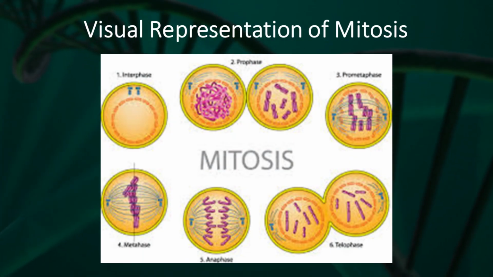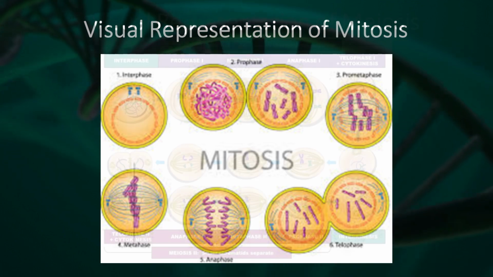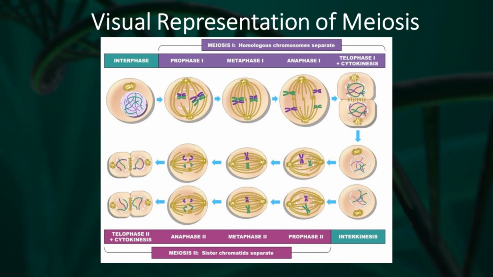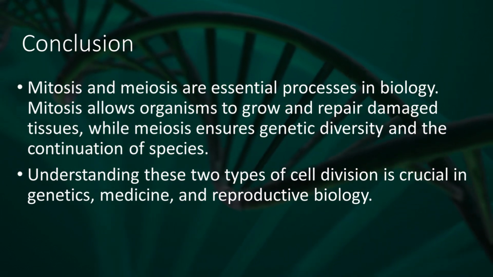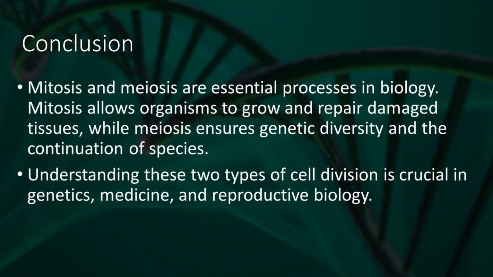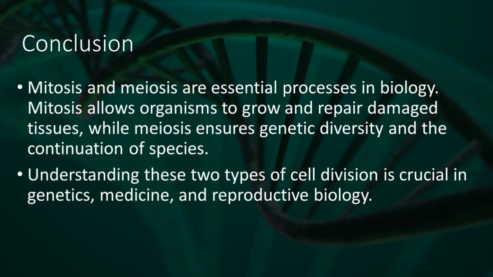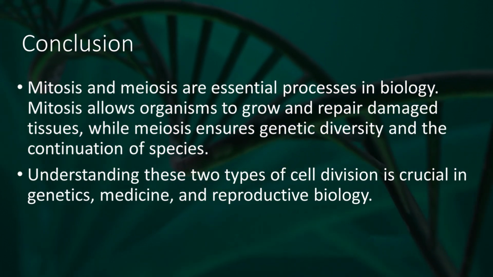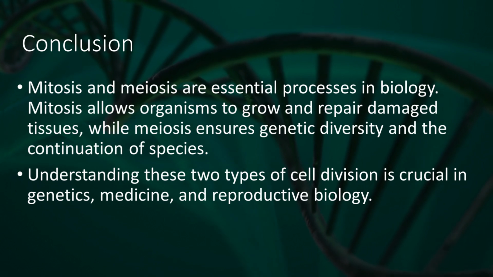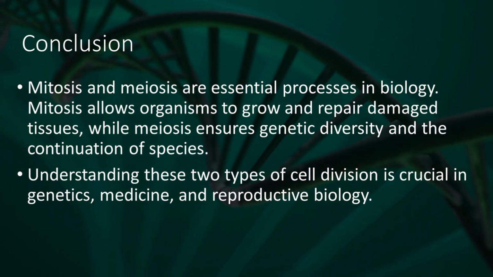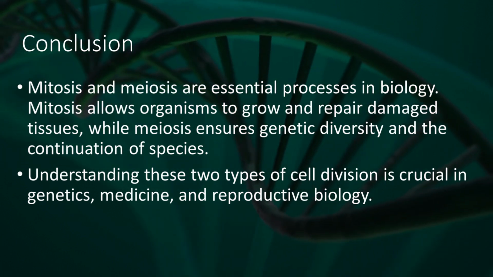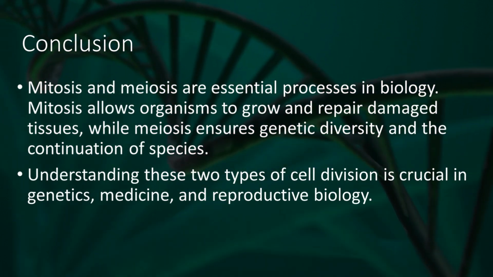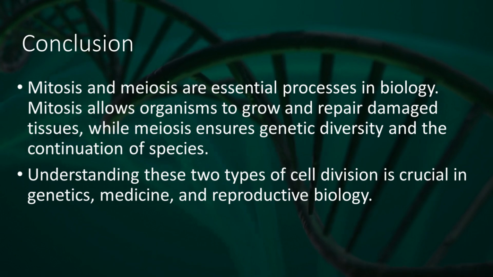Visual representation of mitosis. Visual representation of meiosis. Conclusion. Mitosis and meiosis are essential processes in biology. Mitosis allows organisms to grow and repair damaged tissues, while meiosis ensures genetic diversity and the continuation of species. Understanding these two types of cell division is crucial in genetics, medicine, and reproductive biology.